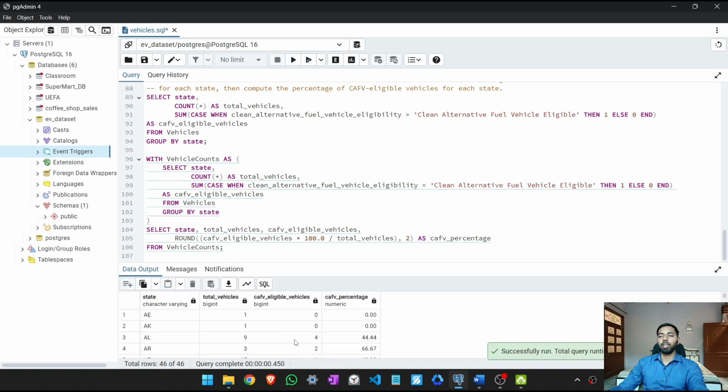Let's run this. You can see we get all the percentages and all are rounded to 2 decimal points.